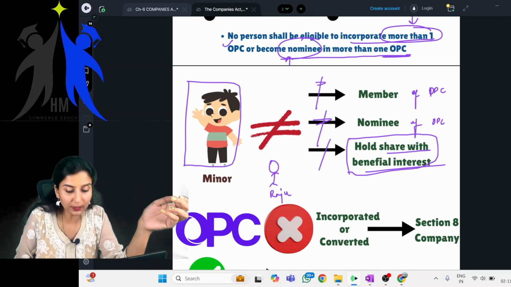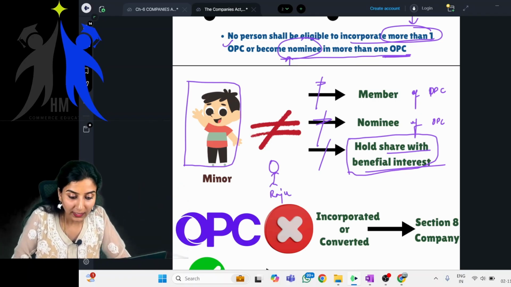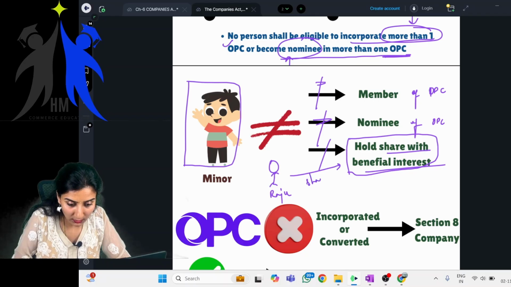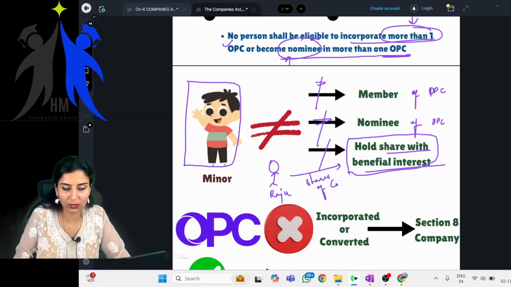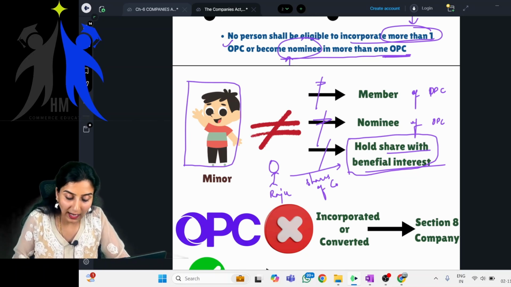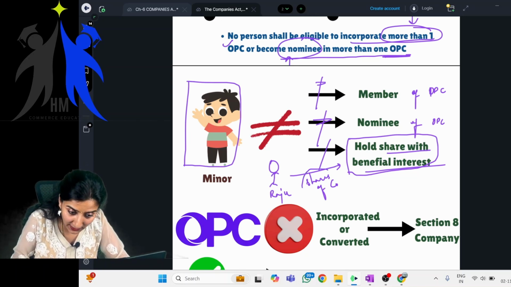Let's just take an example. He actually holds the shares of the company or OPC, whatever. And now the benefit of these shares